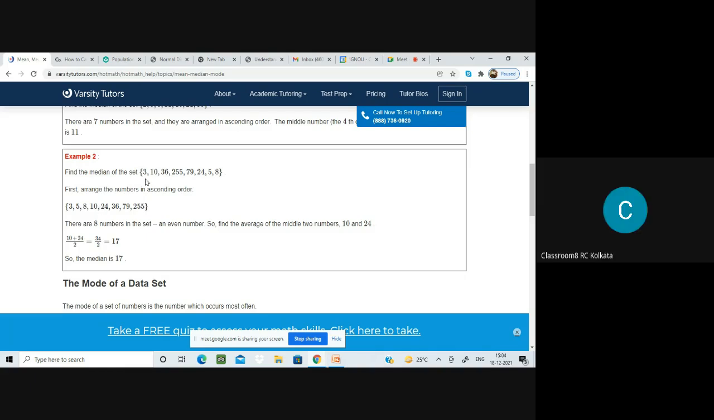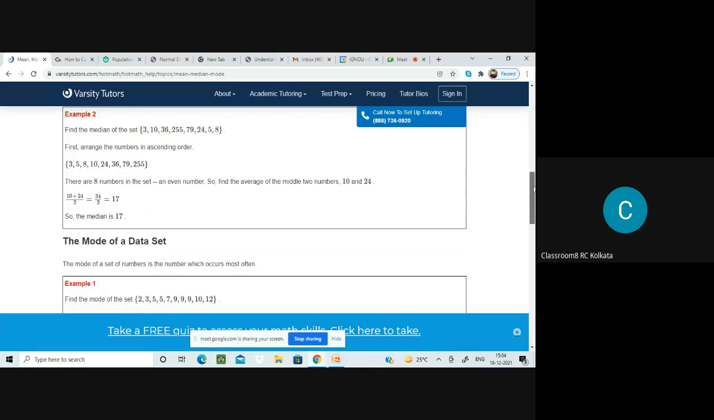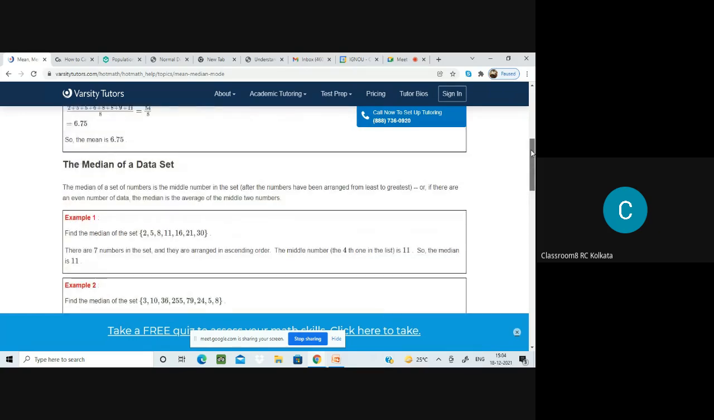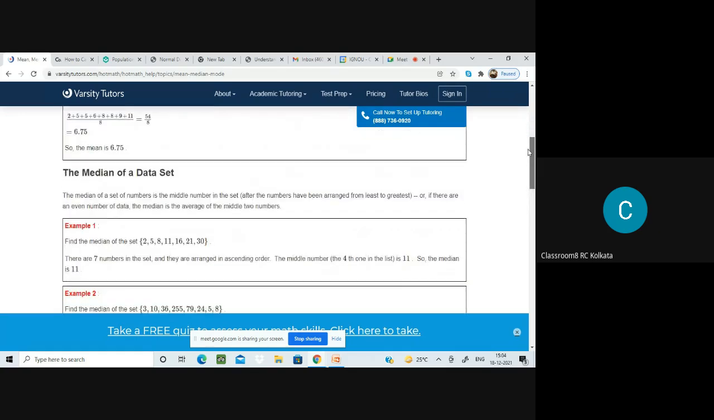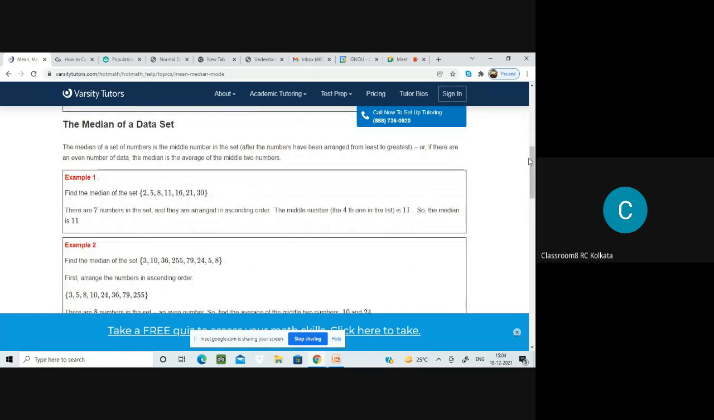This is an important thing: how to find the median if you have an even number of data or an odd number of data. The odd number is not a problem. When you have an odd number, after sorting the numbers, you just find whichever is in the middle. That is the median.